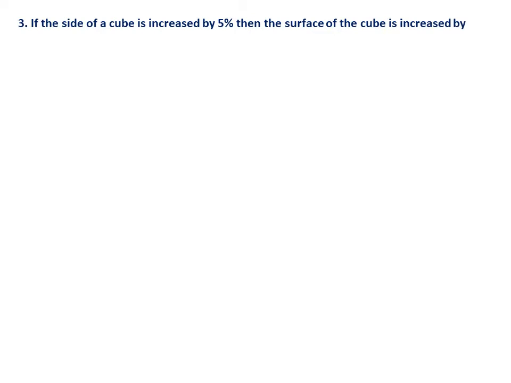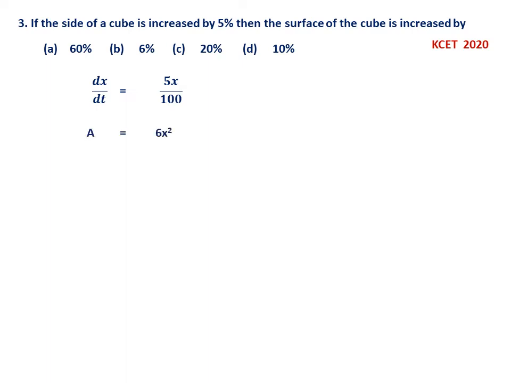Second one, if the side of a cube is increased by 5%, then the surface of the cube is increased by 60%, 6%, 20%, 10%. So what you have to do is, dx by dt is given, rate of change of side. So that is 5x by 100 because it is 5% of x. Now A of the cube is 6x square because surface area of a cube is 6x square. Now what is asked is what is dA by dt.